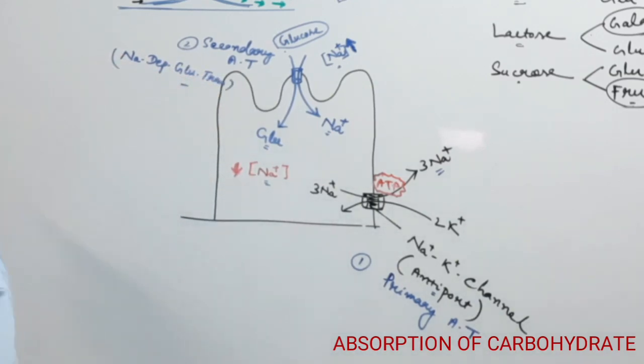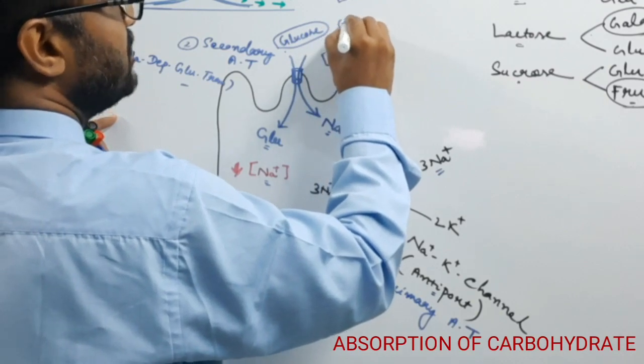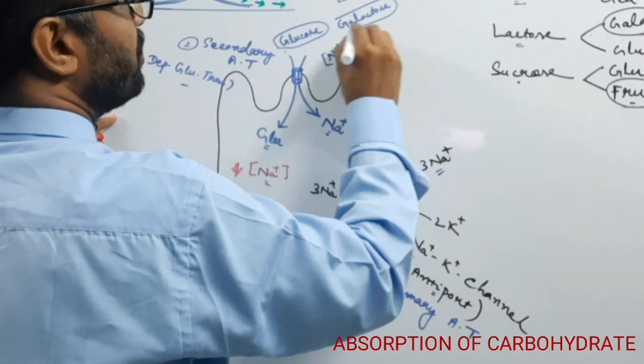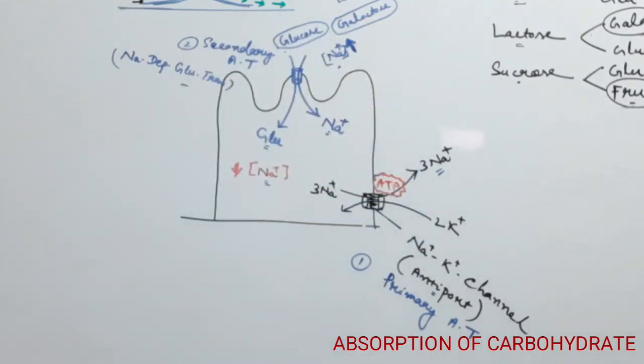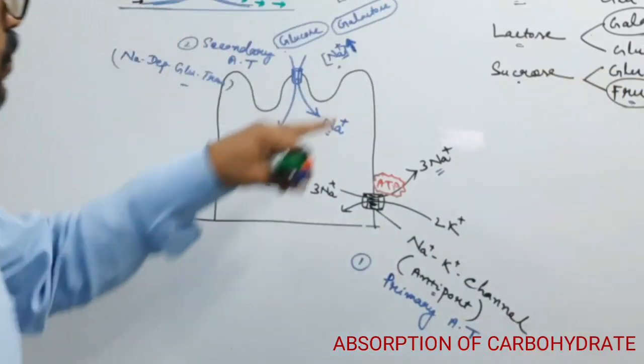So this is known as the sodium dependent glucose transport. Okay, so through this process, glucose and galactose enter into the cell. Okay, so how does fructose enter?